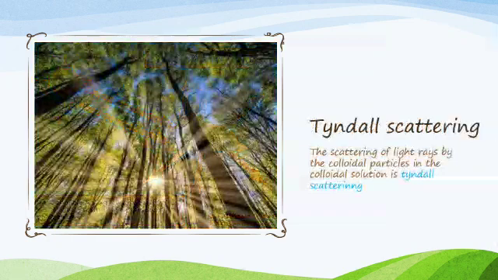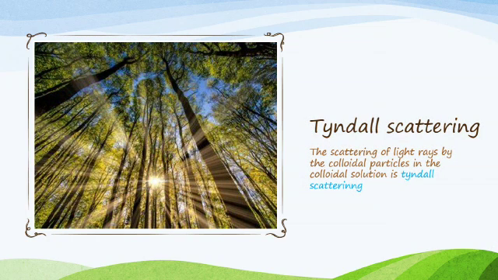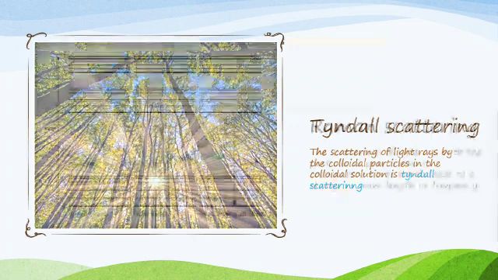Tyndall scattering. An example for Tyndall scattering is when a beam of sunlight enters a dusty room through a window, then its path becomes visible to us. This is because the tiny dust particles present in the air of the room scatter the beam of light. The scattering of light rays by the colloidal particles in a colloidal solution is called Tyndall scattering or the Tyndall effect.